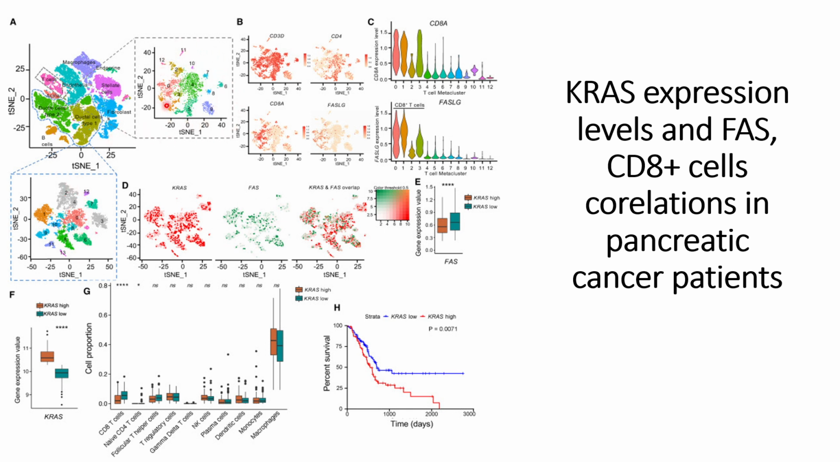This T cell population has been divided into 12 clusters, and within these T cells they checked for the presence of CD3D, CD4, CD8A, and FAS ligand, the T cells that have the FAS ligand that can interact with the FAS receptors. Once they found that these populations are present in the T cells, they checked the correlations of these CD8 plus cells and the FAS receptors in the different T cell metaclusters.